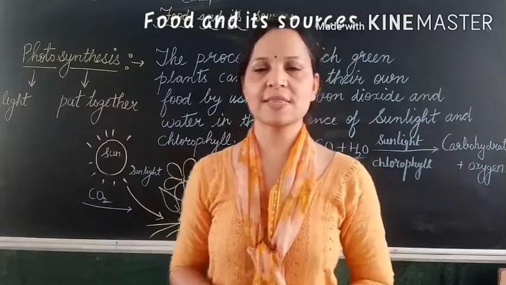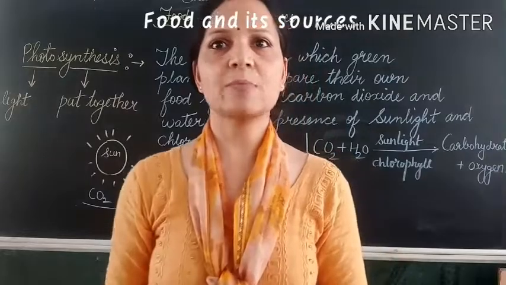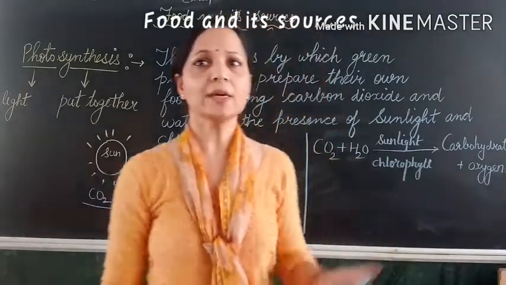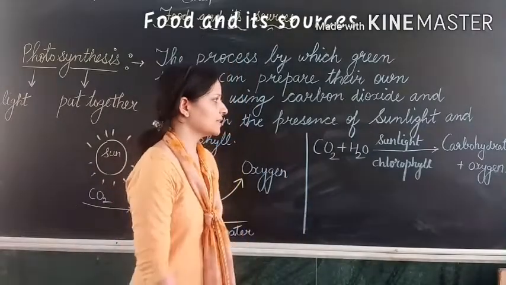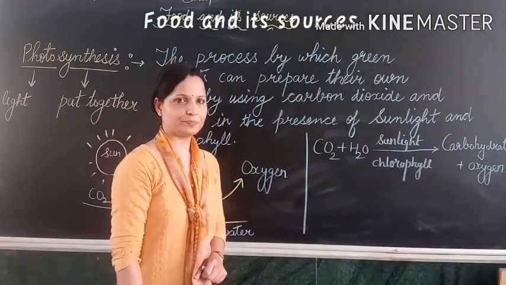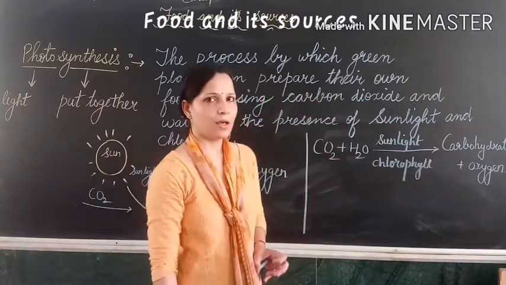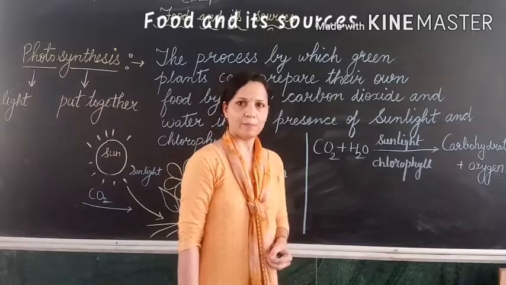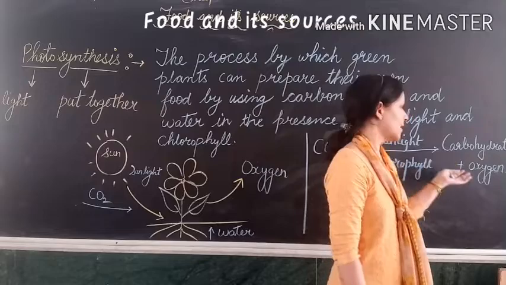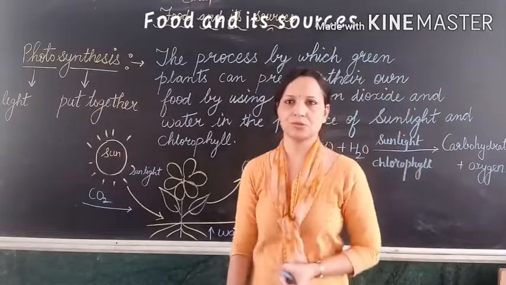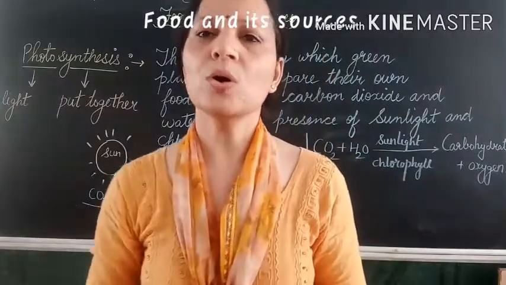The process of photosynthesis by which plants produce food and oxygen can be explained through the following chemical equation that I wrote on the board. Okay, so carbon dioxide, water, sunlight, chlorophyll are used by green plants for making their food, that is carbohydrate, and oxygen gas is released. This whole process is known as photosynthesis.